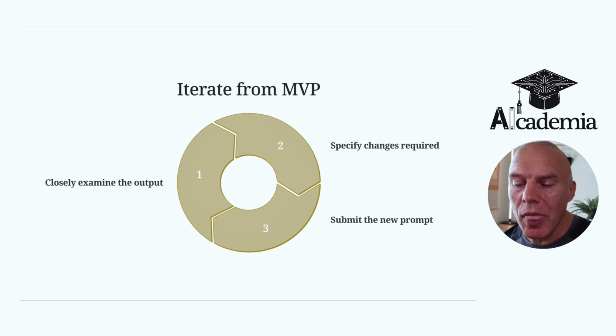And even when you've done that, you should then closely examine what you've got and then iterate from your MVP, your minimum viable product. Specify any particular changes that you want and then resubmit that new prompt, and the large language model will iterate on the changes you've requested and hopefully get you closer to where you want to be.